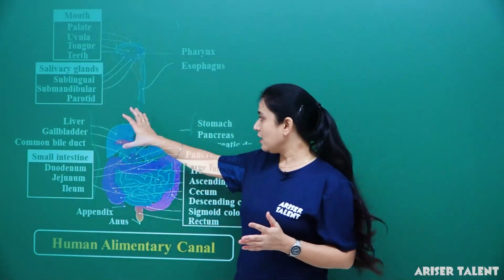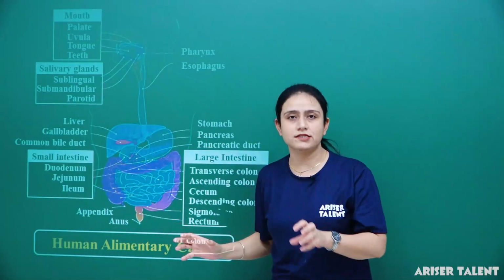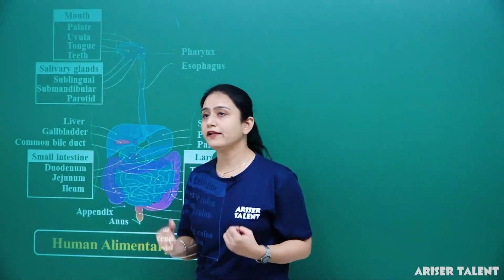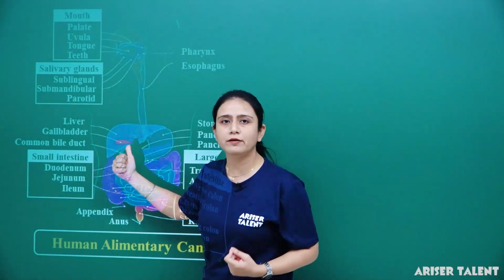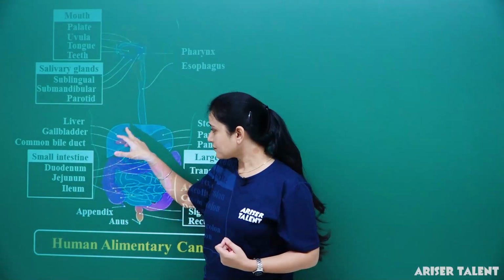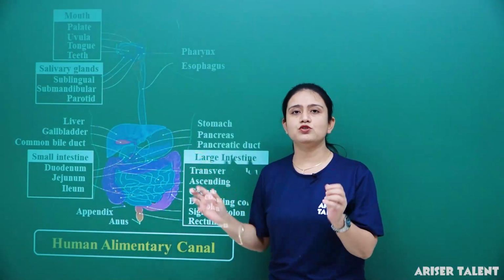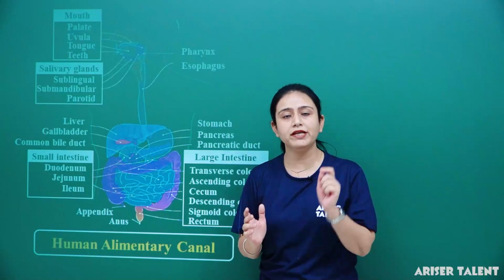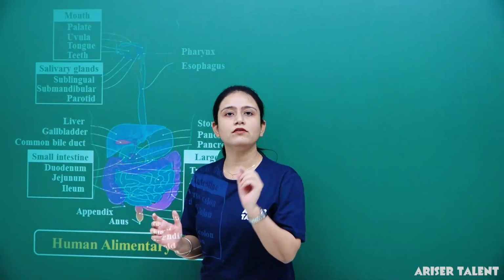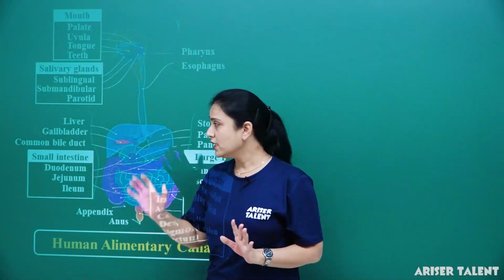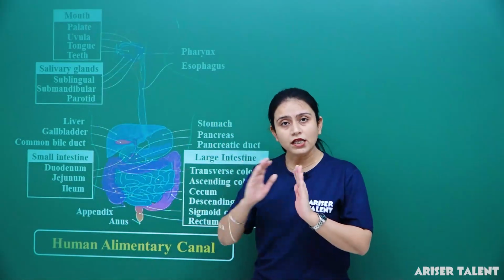If we consume fat, then it gets digested by the bile juice secreted by the liver. This bile juice emulsifies fat, means it breaks down the fat globules into smaller fat droplets. Clear? This is the function of the liver.